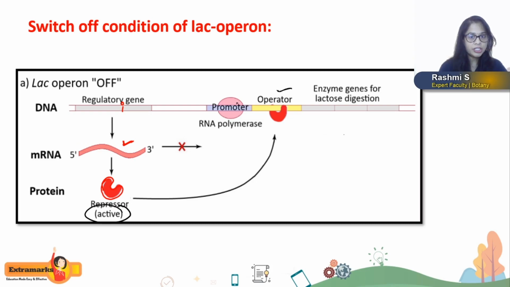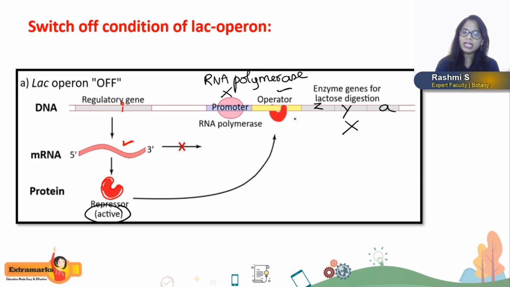It cannot bind with RNA polymerase. Therefore, there is no expression of the genes Z, Y and A. Hence, without the expression of the genes, there is no synthesis of polycistronic mRNA and no protein is synthesized.